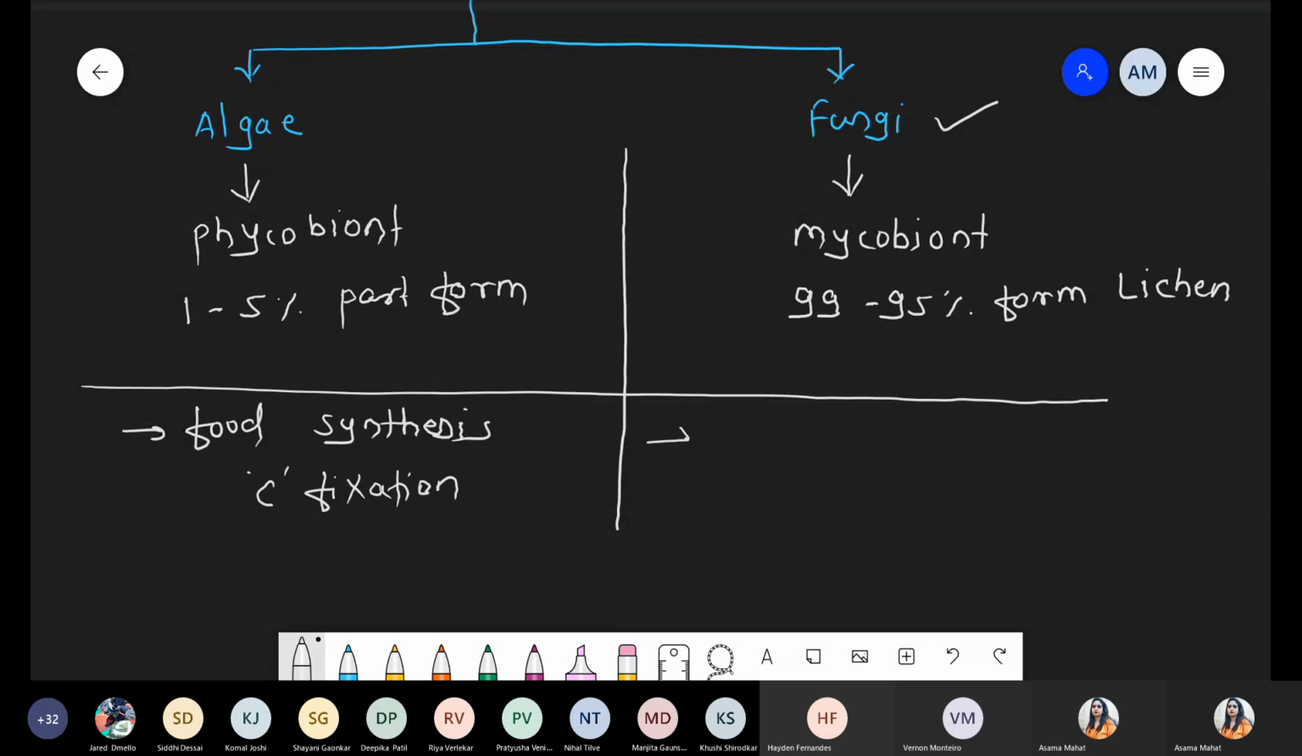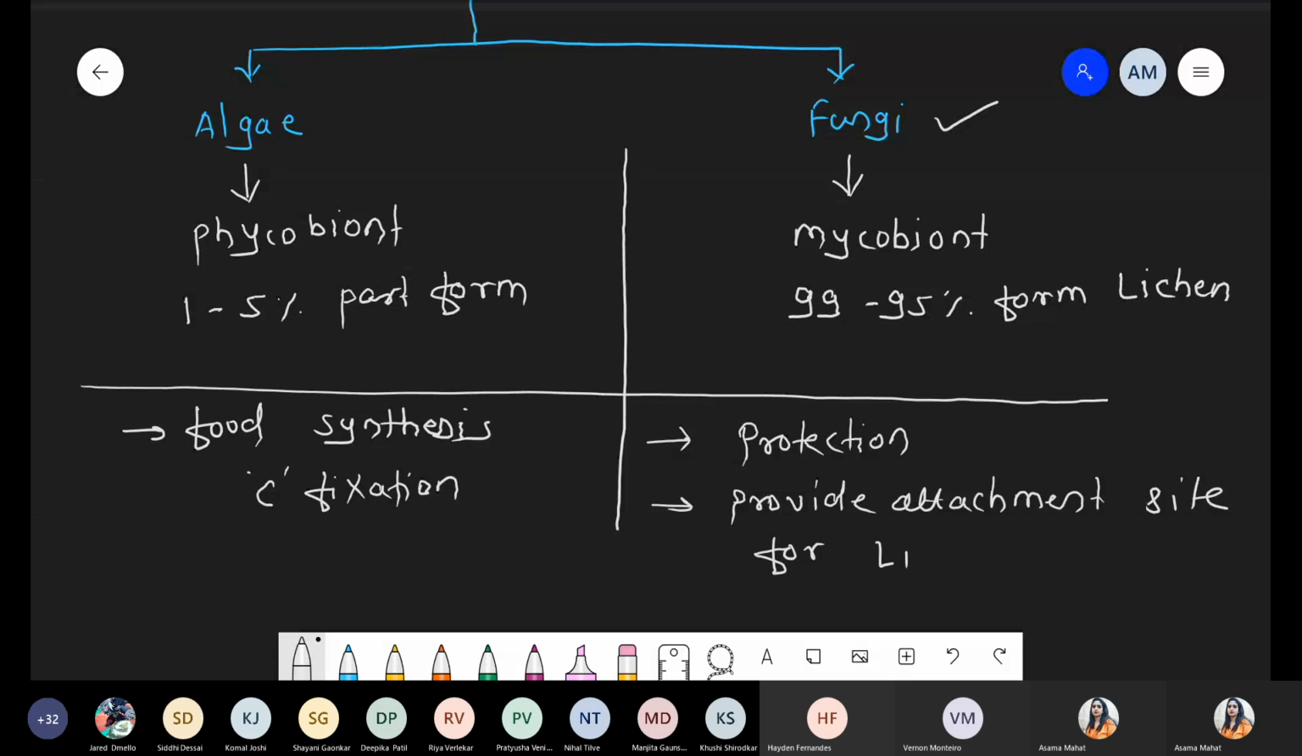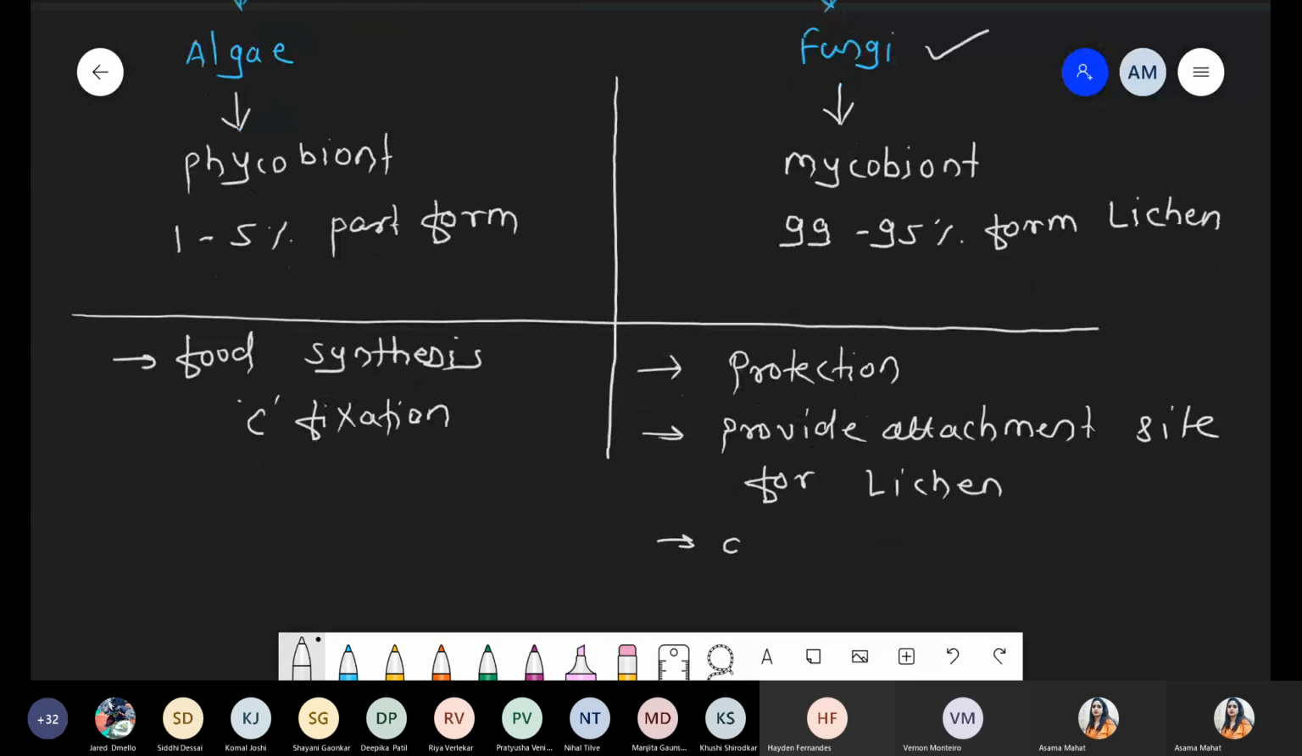Whenever we talk about functions of the fungal partner, there are many functions. Basically the fungus has the mycelium, so mycelium is involved in protection. It also provides an attachment site for the lichen, because it has the mycelium structure. And the third function, they can absorb water and minerals because of the mycelium structure.